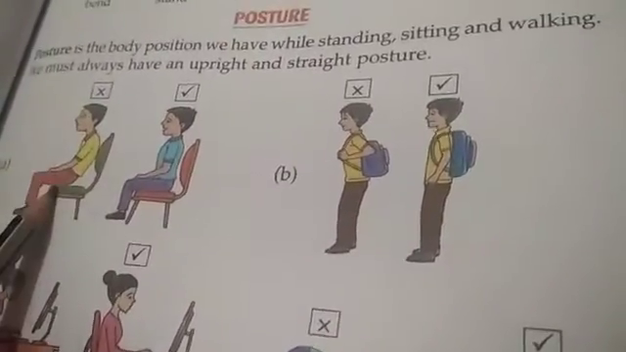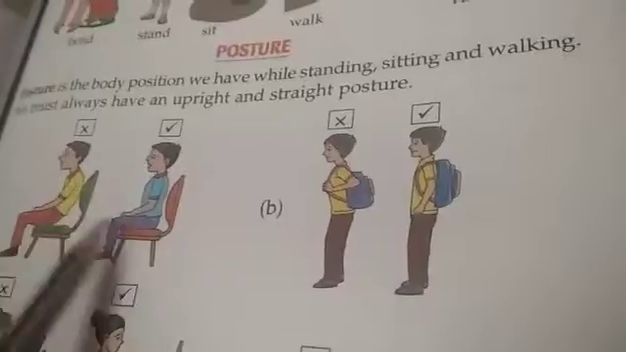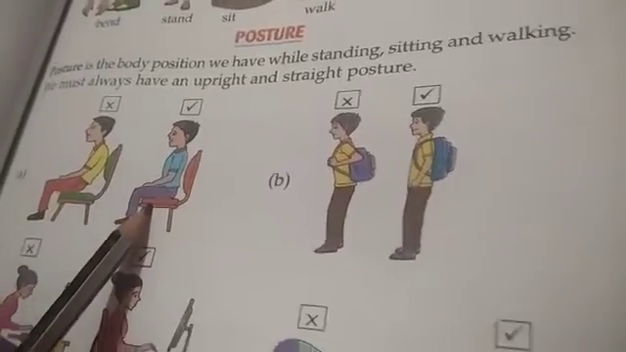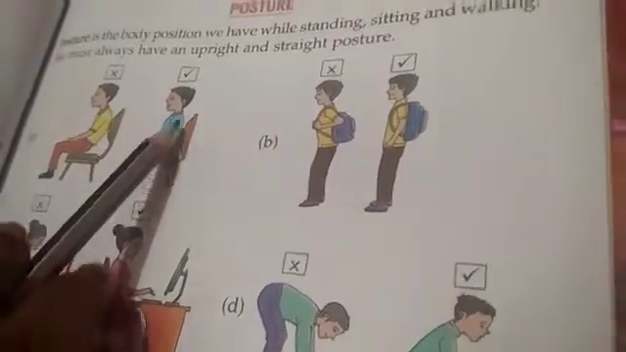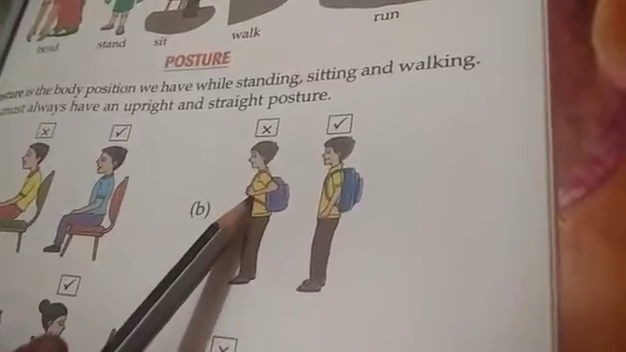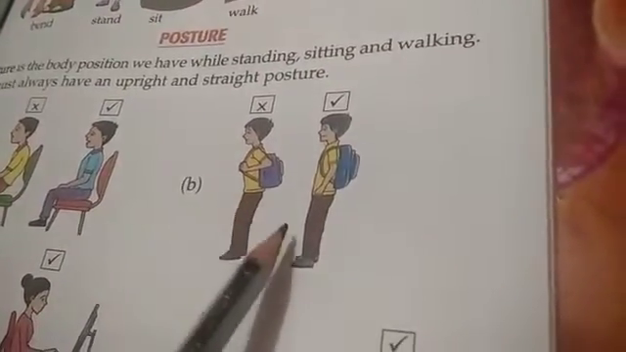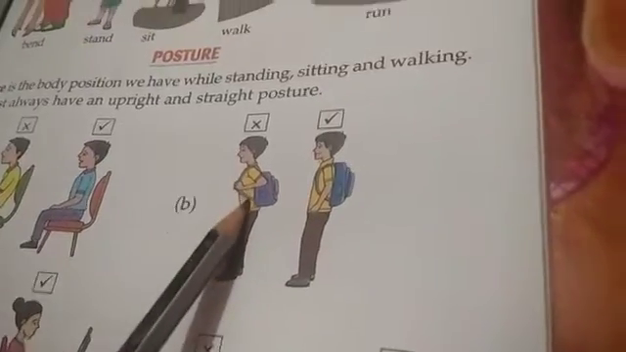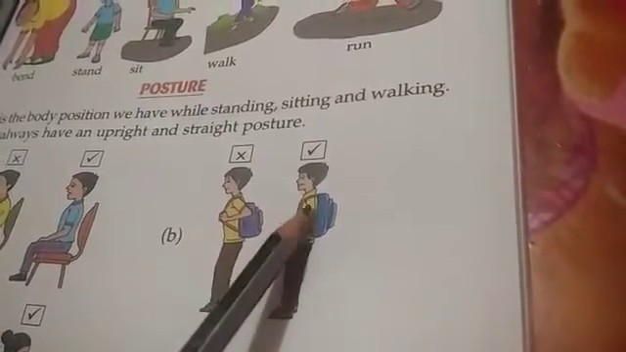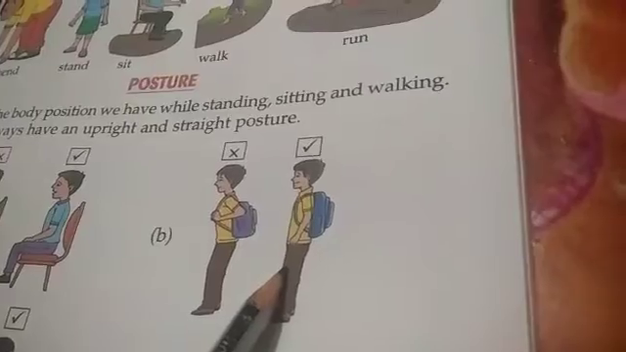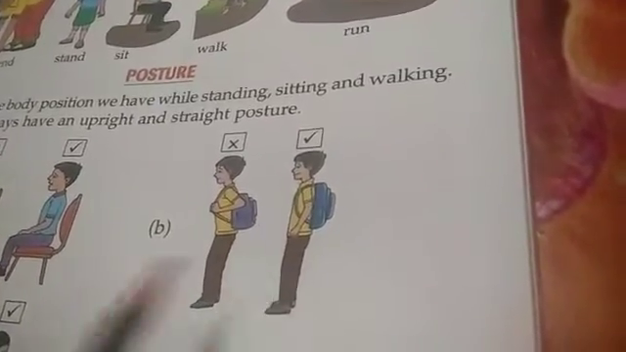See, look at this picture. You should not sit like this. This is a wrong posture. You should sit like this. Sit straight. And when you are going to school or coming back home, you should not take your bag and walk like this. You must stand straight and walk. This is the right position.